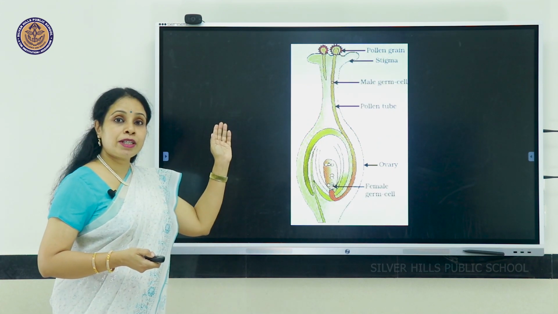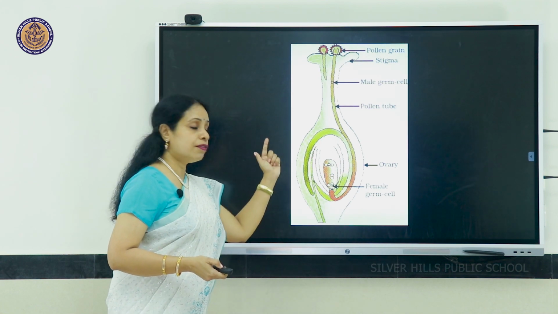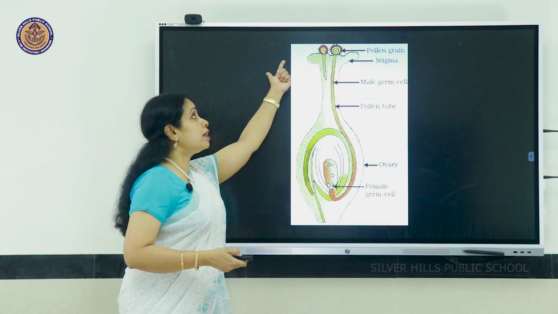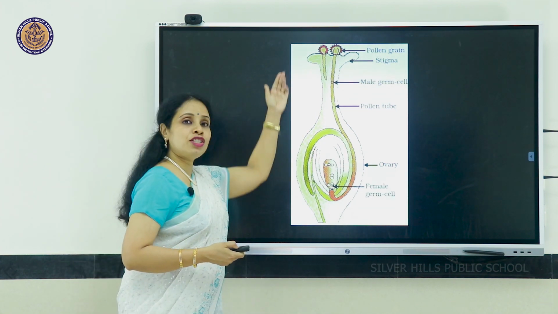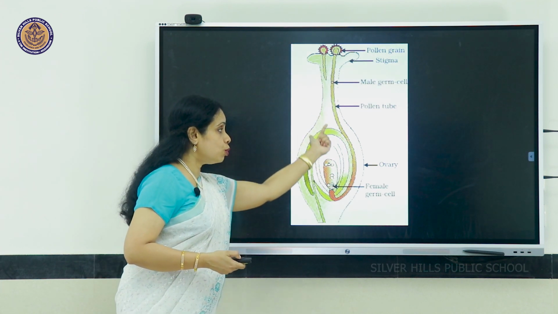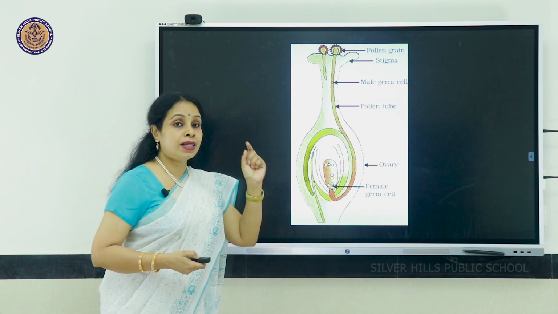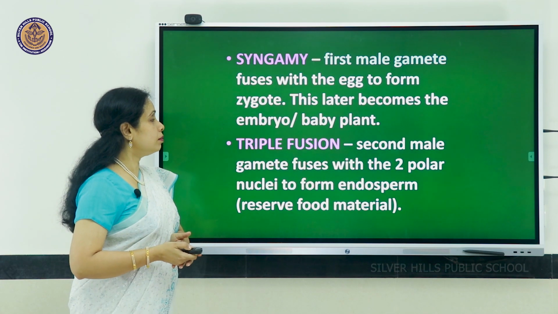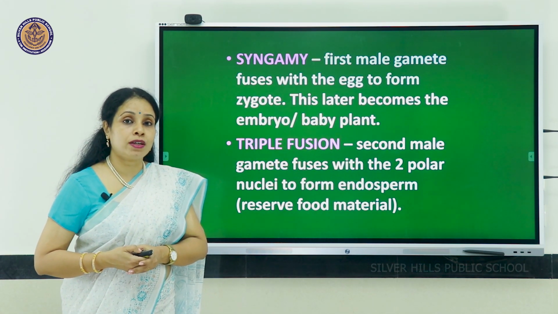You can see in this picture the stigma, style and ovary with the ovules. So over here, 2 pollen grains have fallen on the stigma. Both have started germinating. The second one, you can see its pollen tube has grown long and reached the ovary part. And it has brought in 2 male gametes. Why 2 male gametes? For double fertilization.